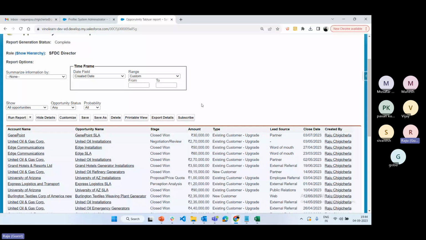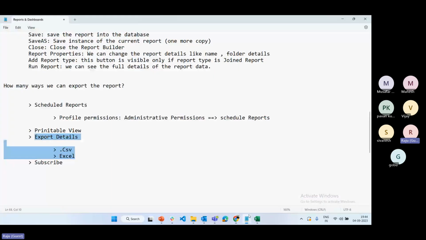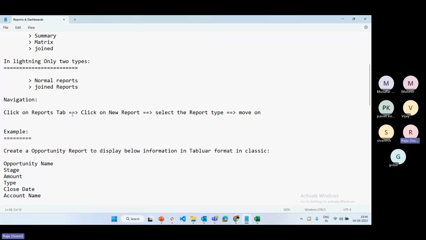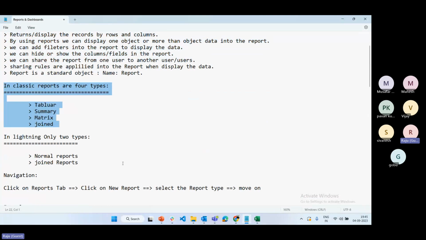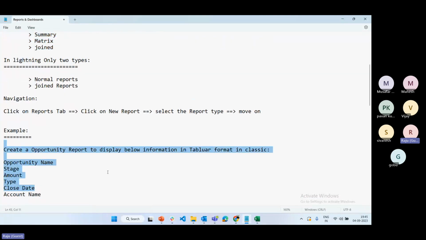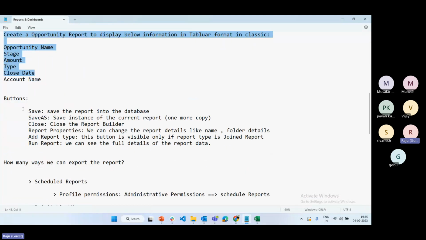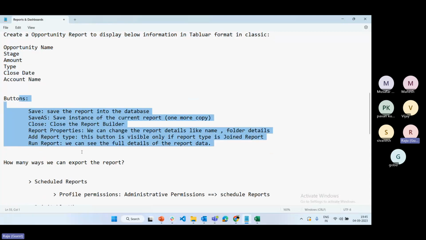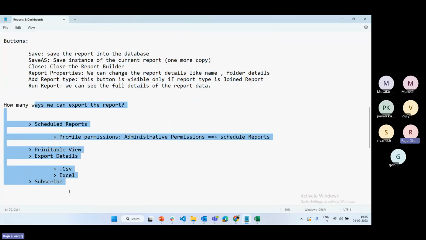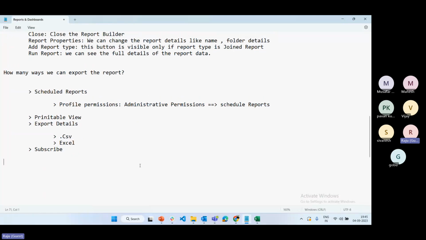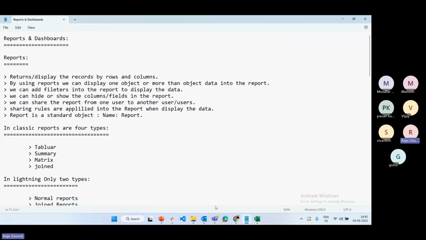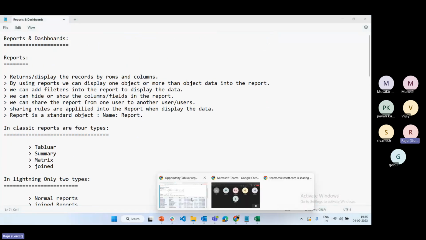So this is something like reports and dashboards in Salesforce. What are reports in Salesforce? What types of reports do we have? An example of a tabular report in Classic, what buttons we have in reports, how many ways you can export the report, and what the filter conditions are, we are going to discuss in the next example. As of now, you can clear this. Any questions, team? Clear?